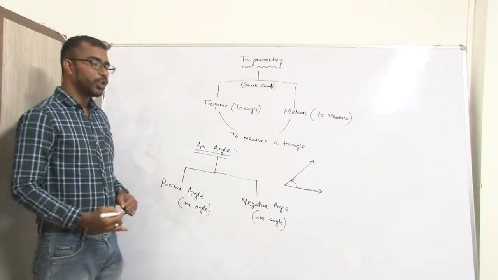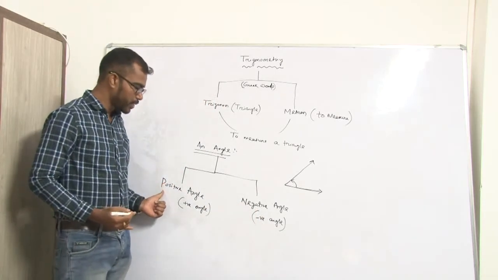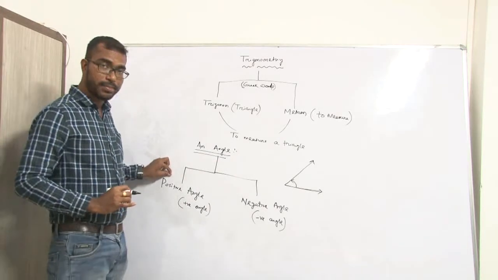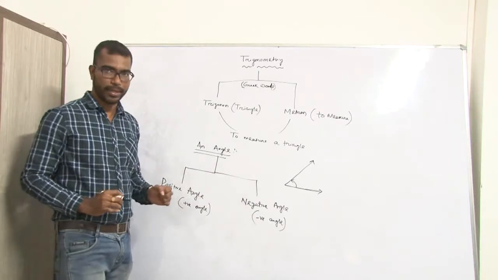So there are two types of angle, that is positive angles and negative angles. Now we discuss what are positive angles and what are negative angles.